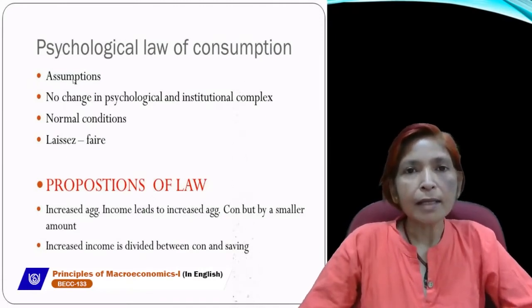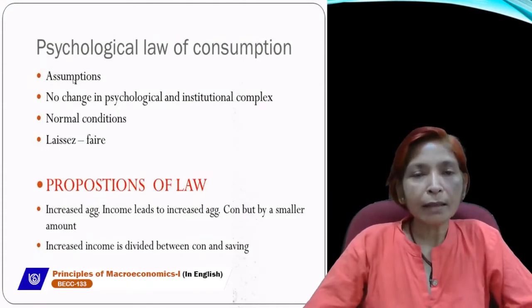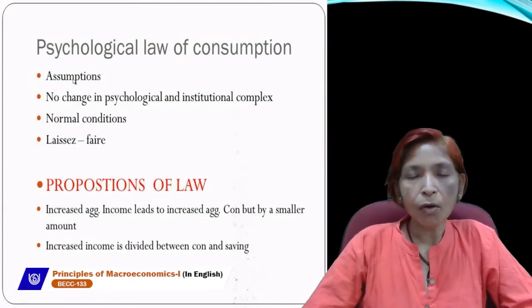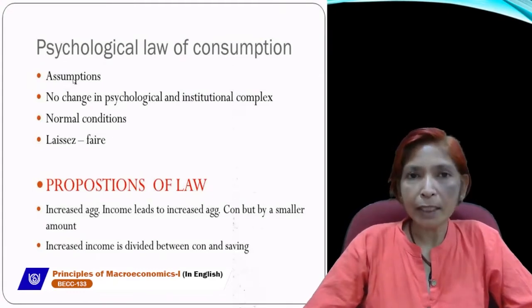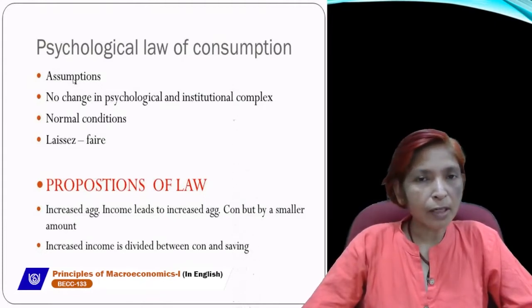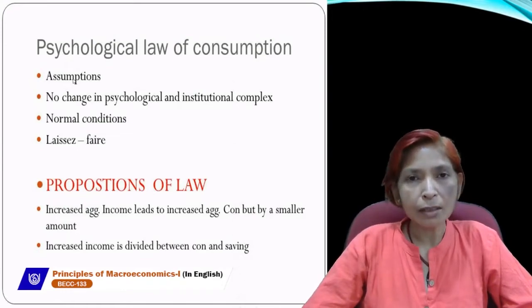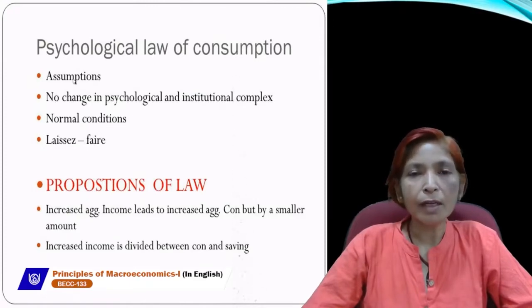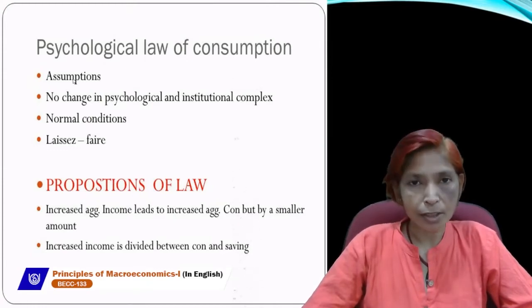Normal conditions are those in which there is no inflation, no deflation, no war situation, no hyperinflation, and no natural calamities like flood, drought, cyclone, or earthquake in the economy. If no abnormal condition exists, then this psychological law of consumption will exist. It means the economy should work in a normal condition, not in abnormal conditions.